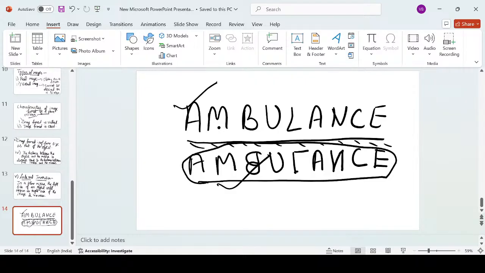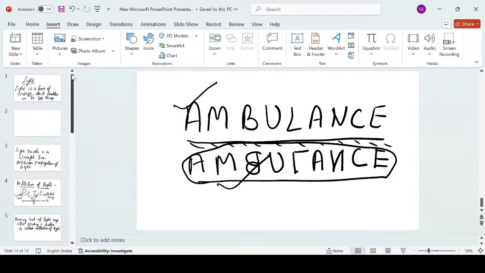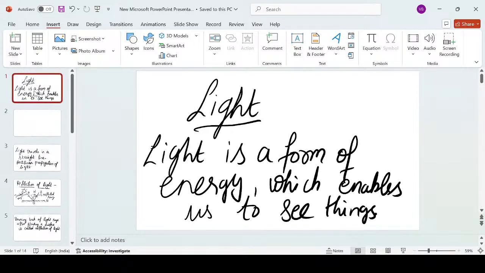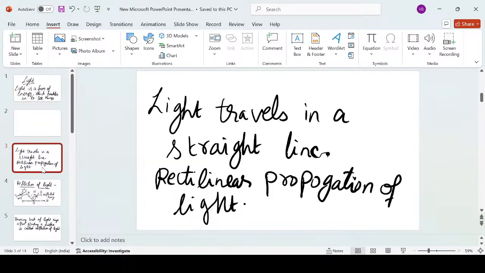Just have a quick recap of what we studied till now. We discussed what is light. Light is a form of energy which enables us to see different things around us. If there is no light, we are not able to see it. Alright. Next, first basic property of light, that light travels in a straight line. We call it as rectilinear propagation of light.